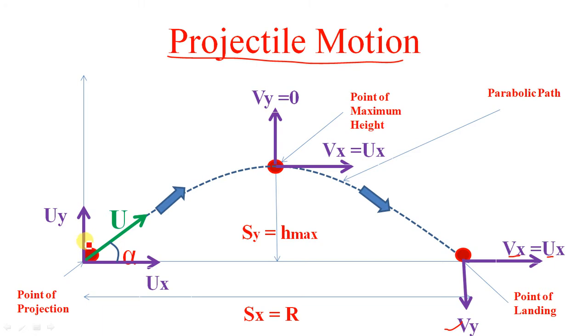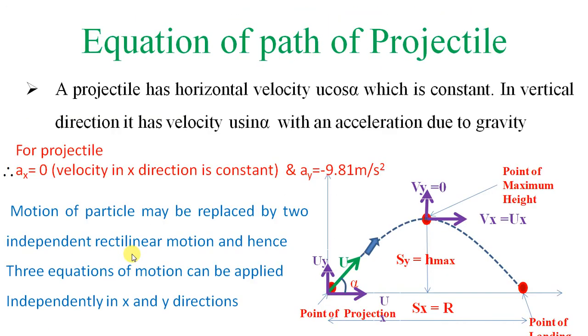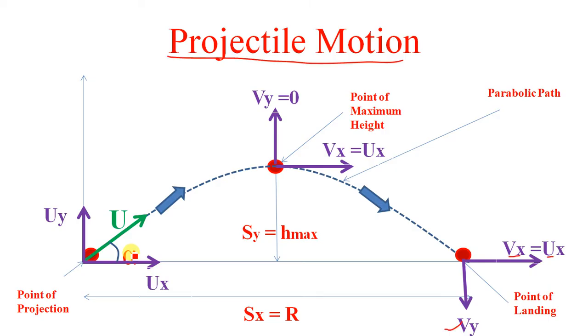So here u is the initial velocity of projection, and its horizontal component we can easily find out as u cos alpha.